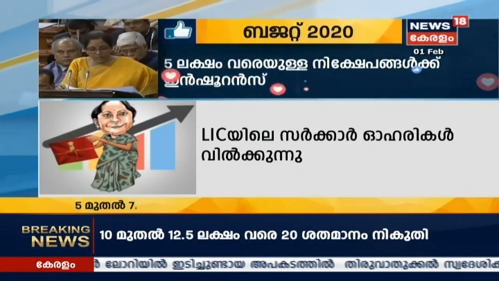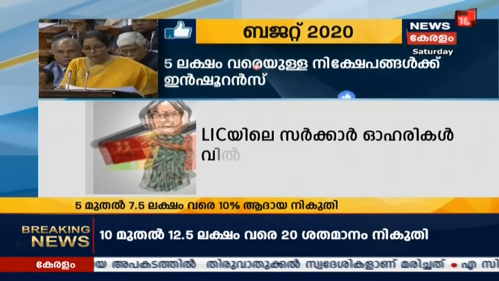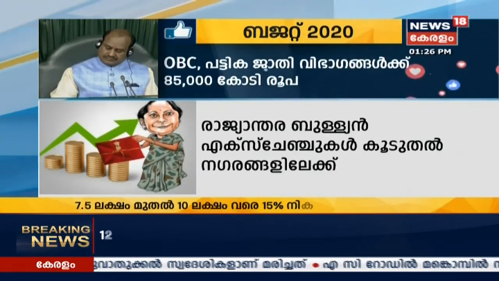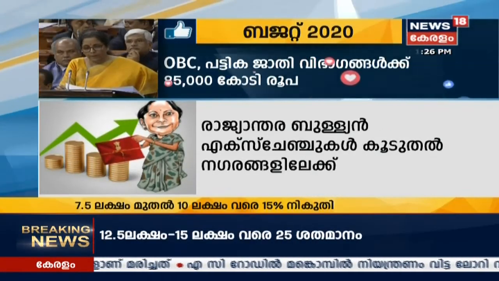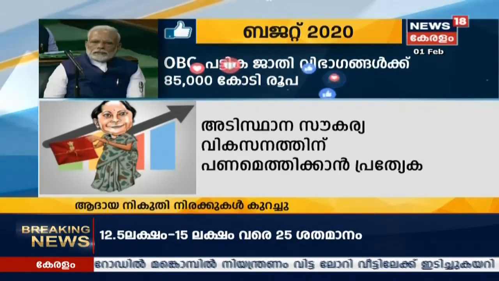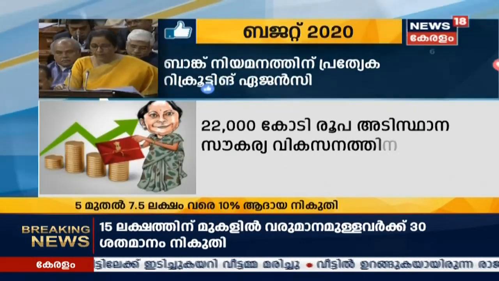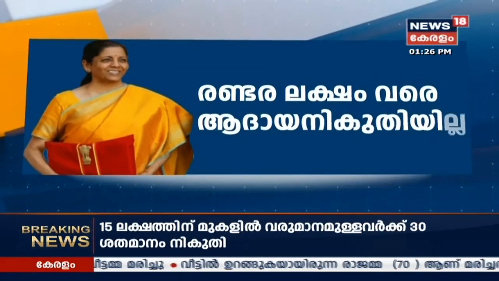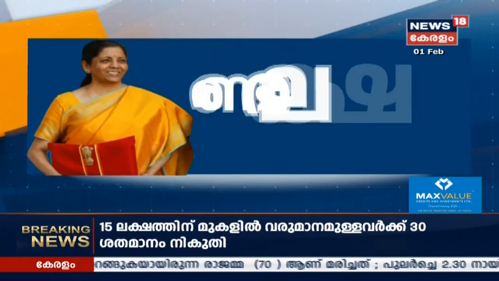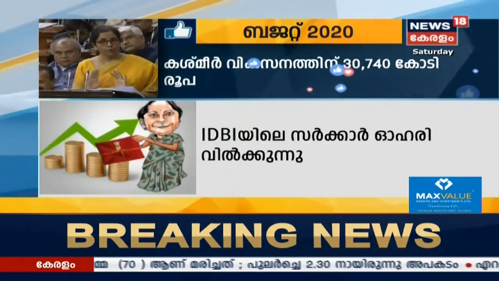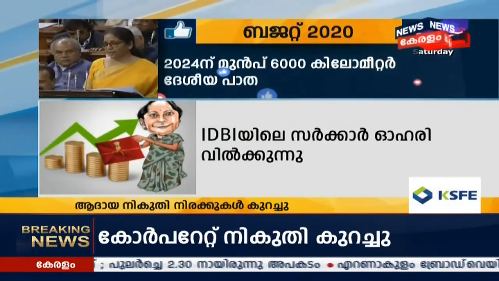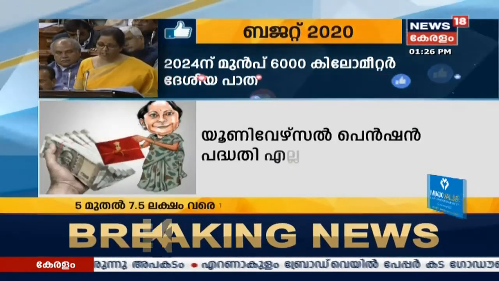Honorable Speaker, Vivad se Vishwas scheme. No dispute, but only trust scheme. If I can say it in English, no dispute, but trust scheme.